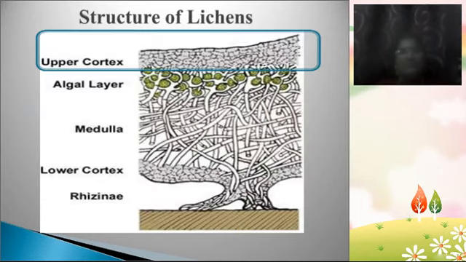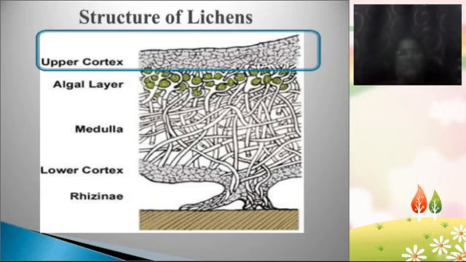So that's the introduction part. Means in lichen there are two parts, one algal part, that is the photobiont or phycobiont, and the fungal part, known as the mycobiont. The fungal part depends on the algal part and the algal part depends on the fungal part, means both are mutually interdependent on each other. Such a relation is called symbiosis, which you already know. So a symbiotic type of association is seen between the algal component and the fungal component in the lichens.